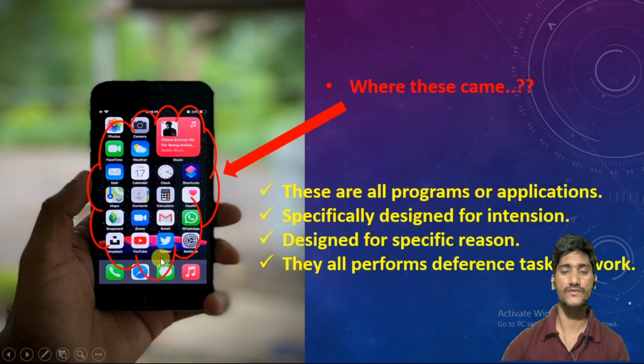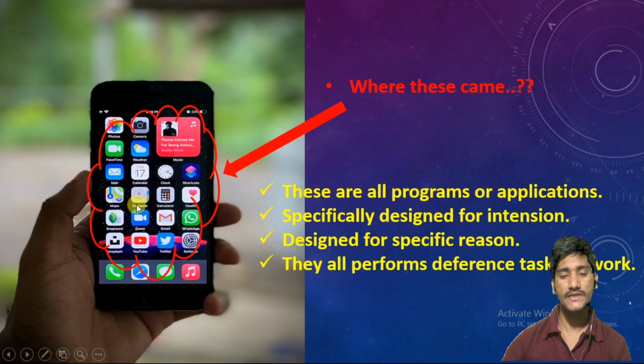Similarly, the phone is also an electronic device, right? So it has some applications. All those we call applications, generally apps. We download them from Google Play, right, on Android devices. So these are all apps. These are nothing but programs.